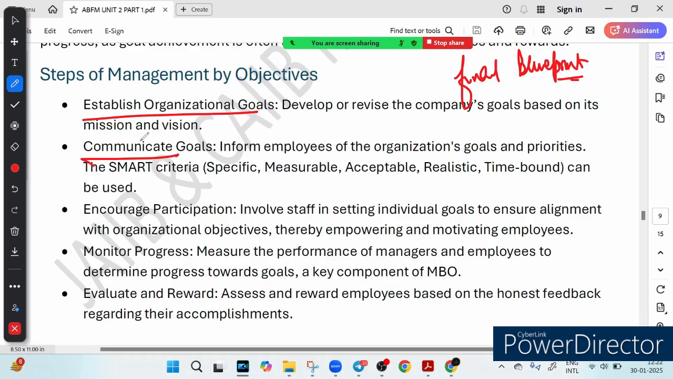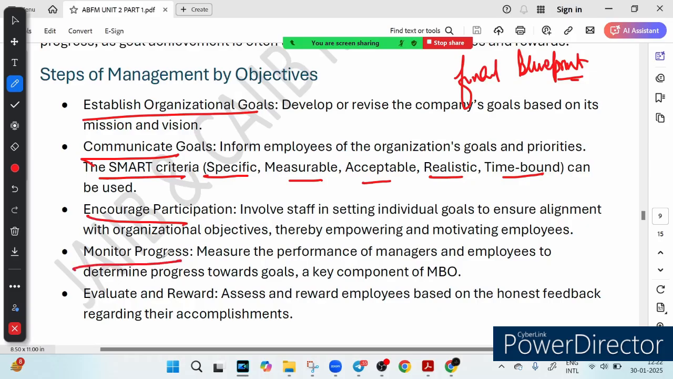Then the second thing is communicate goal. These goals are shared with everyone. You have heard about the SMART criteria: specific, measurable, acceptable, realistic, time bound. So these goals are shared with everyone and SMART goals are used. Now the third is encouraging participation. It means employees are involved in setting their own targets. Why? Because when people set their own goals, they are more motivated to achieve them.